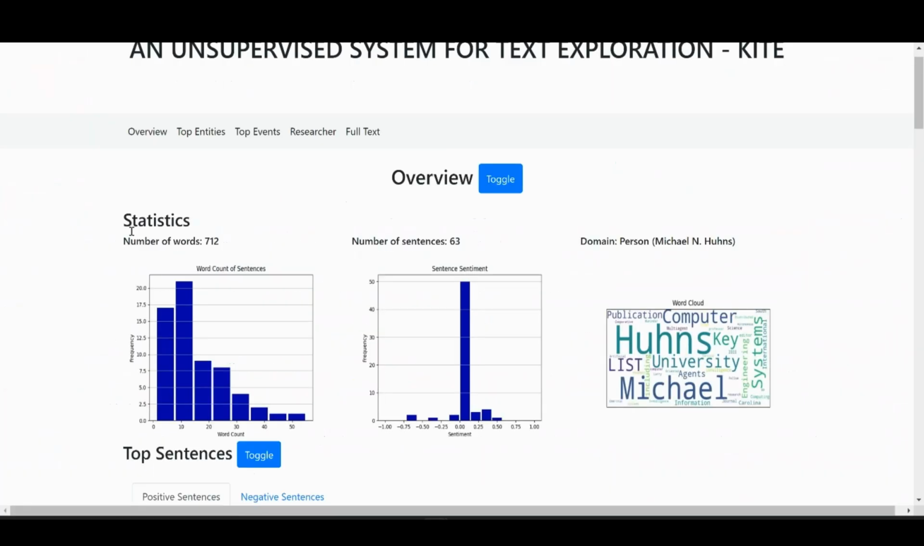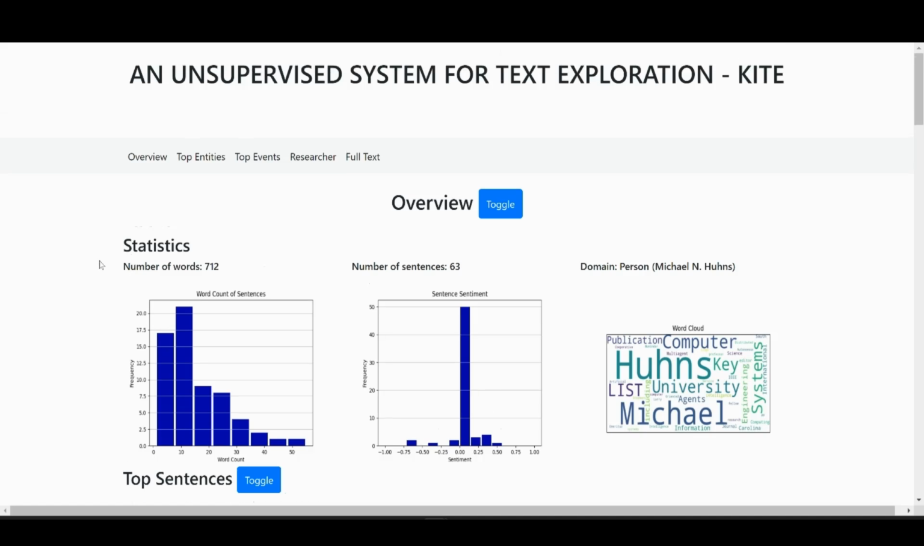We can see the output of Kite. First, we have domain-independent sections like Overview, which consists of word statistics, like the total number of words and sentences, and a word cloud of the most frequent words in the text. We can also see the domain of the document has been correctly identified as person.